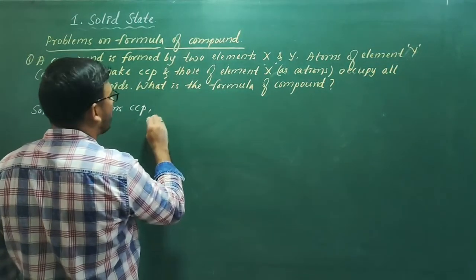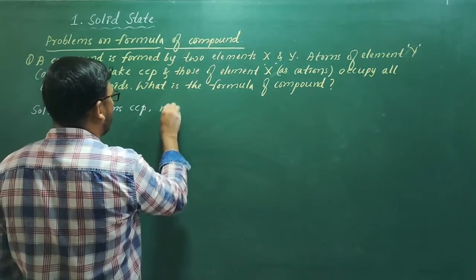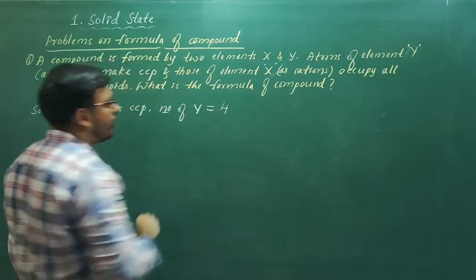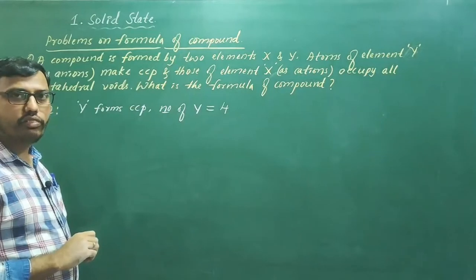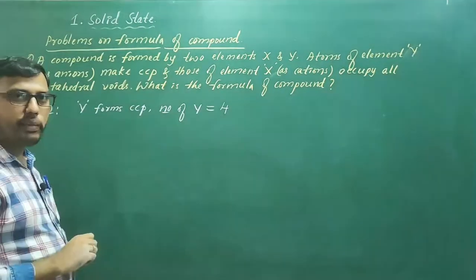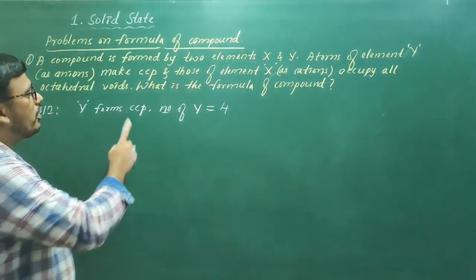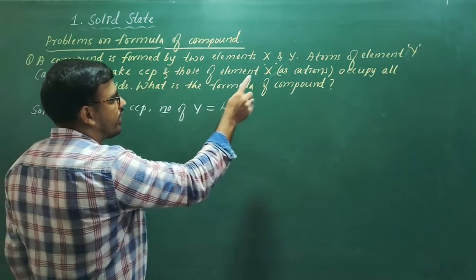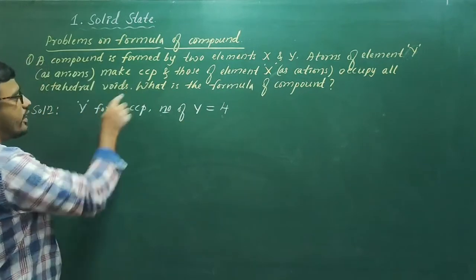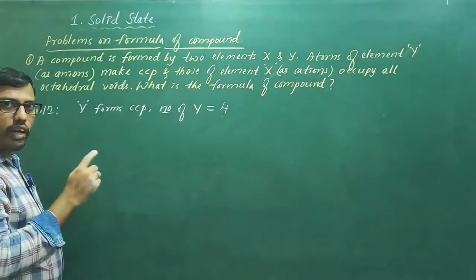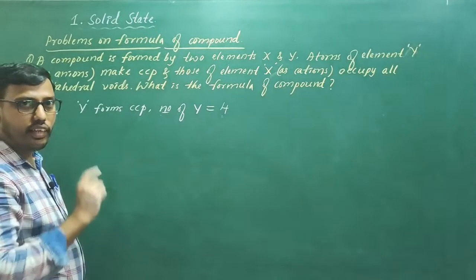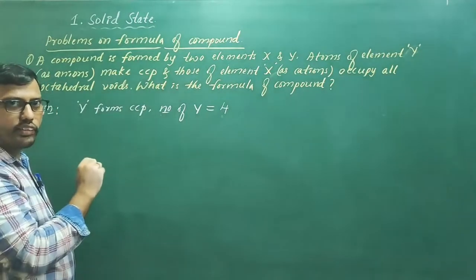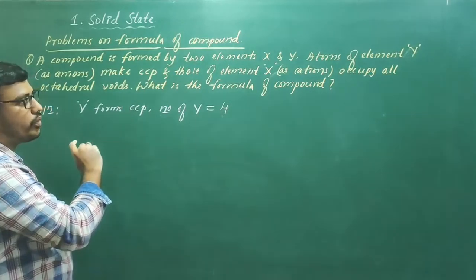So the number of Y is equal to 4. Number of atoms of Y is equal to 4 because it is forming a CCP lattice. Next, once we know the number of close packed atoms is 4, and X occupies all octahedral voids. If the number of close packed spheres is n, then the octahedral voids are also n. We know that concept, so based on that concept you have to solve this one.